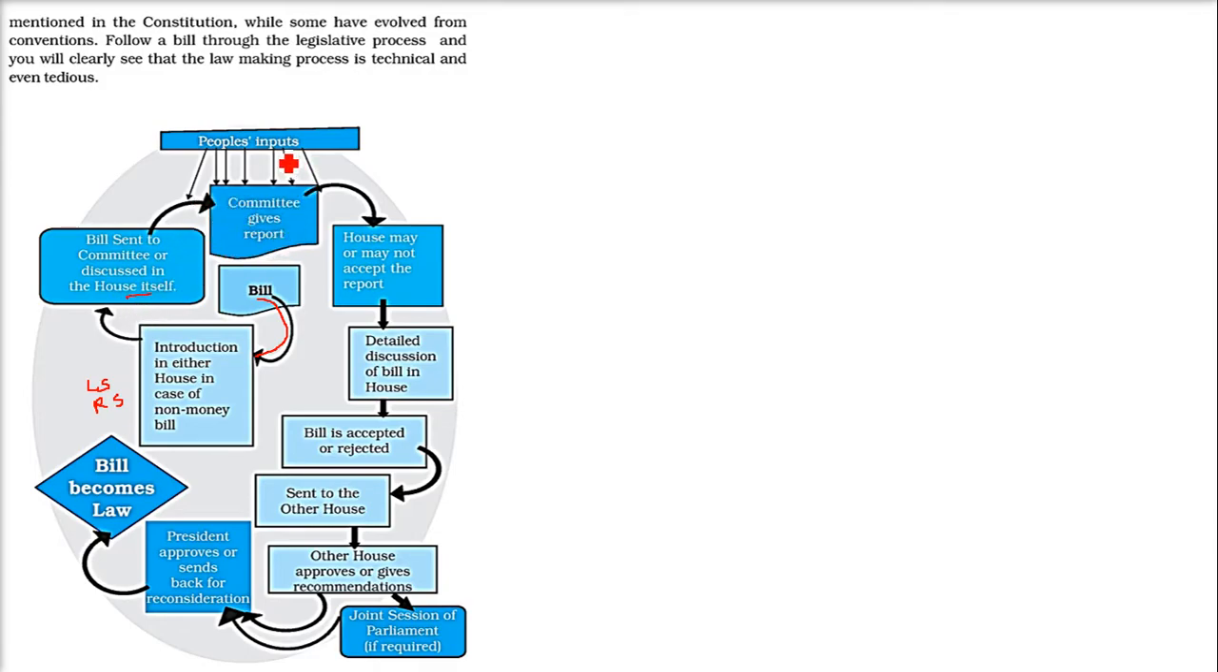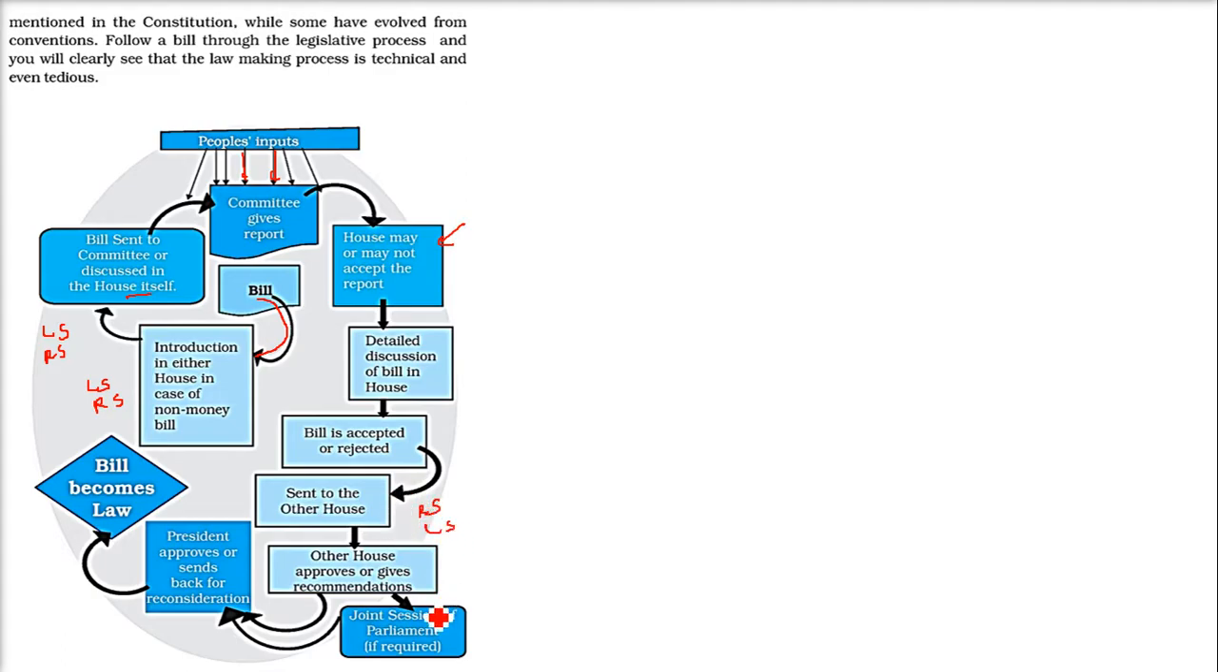Now the committee gives a report. The committee sometimes takes inputs from people also. When the committee gives the report, the house may or may not accept it. There will be a very detailed discussion and debate on the bill in the house. The bill may be accepted or rejected. If it is accepted, it is sent to the other house. If it started in Lok Sabha, it will be sent to Rajya Sabha. If it started in Rajya Sabha, it will be sent to the Lok Sabha. And the other house approves or gives recommendations, because in certain cases Rajya Sabha can only give a recommendation. They cannot just